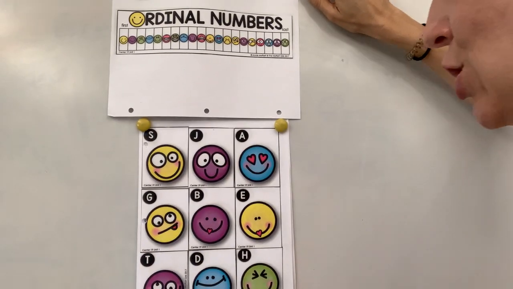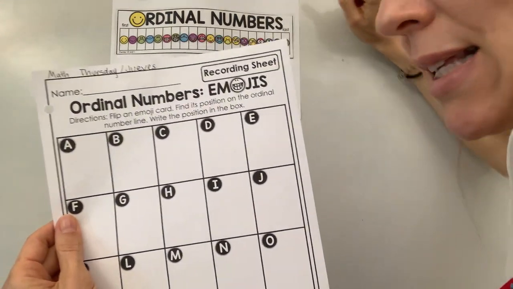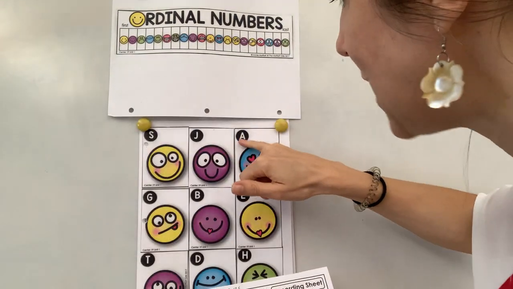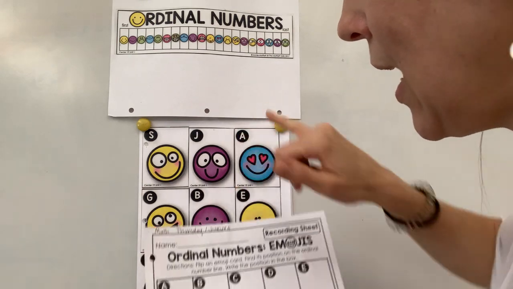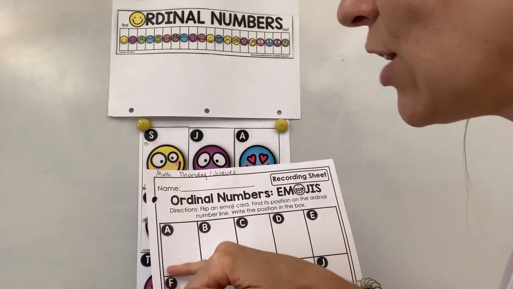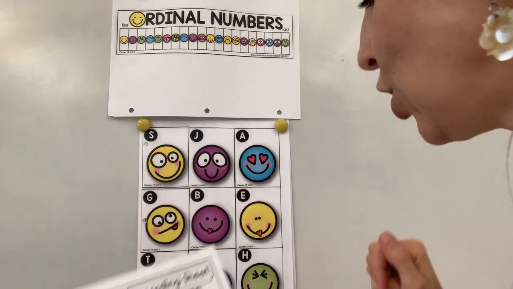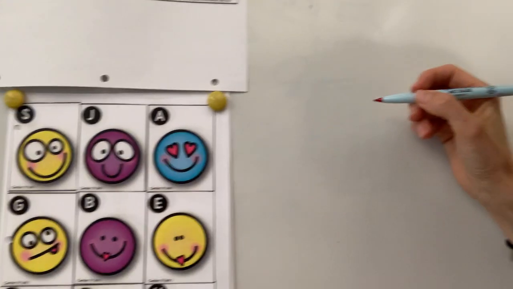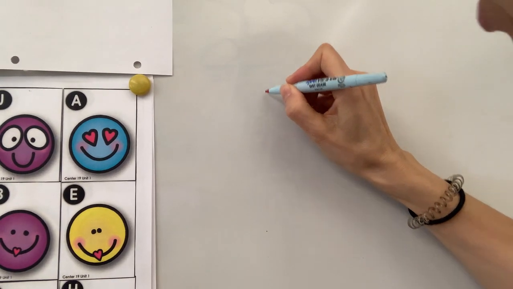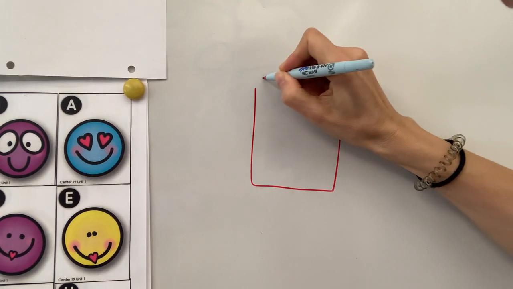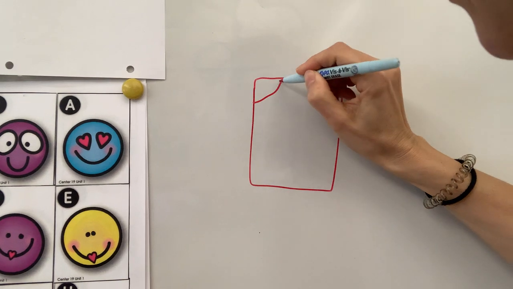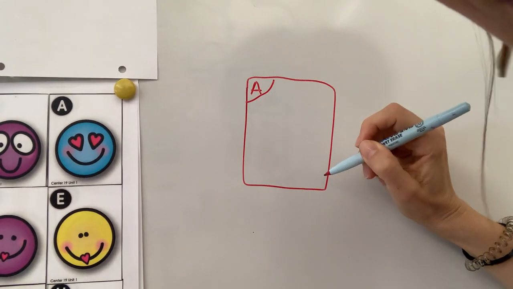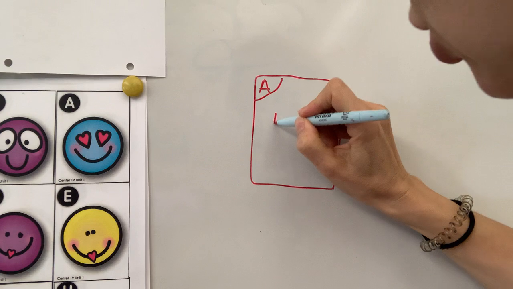So what you're going to do, you have a paper like this, and you're going to go to A because that's the A card. And you're going to write 12. But you're going to write it like this. Miss Sarah's going to show you how to write it the right way in ordinal numbers. Okay, you ready? This is how you write it. You're going to have your little case, and it's going to say A, right? And so right here, you're going to write 12.